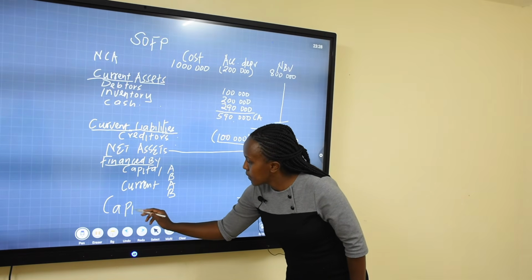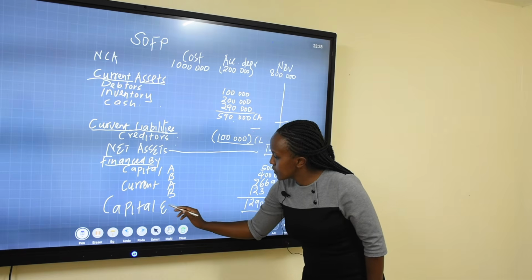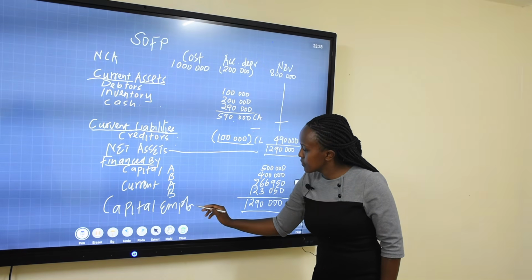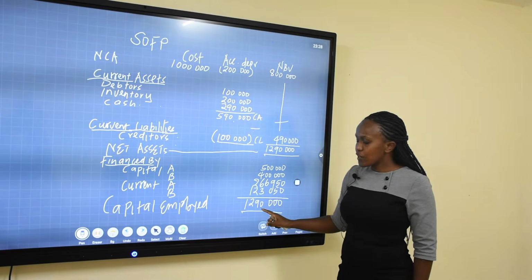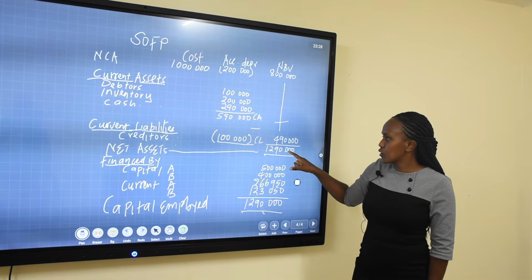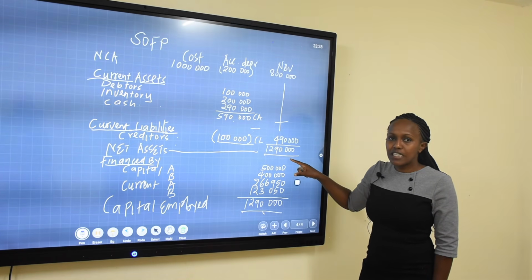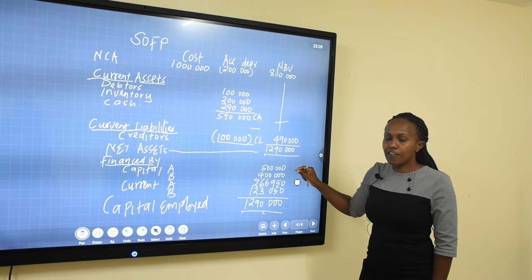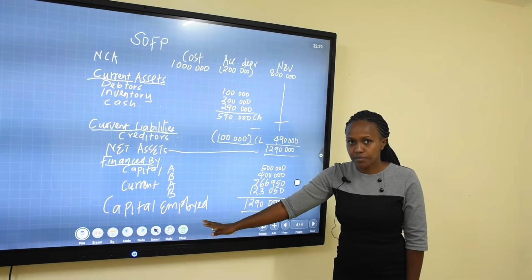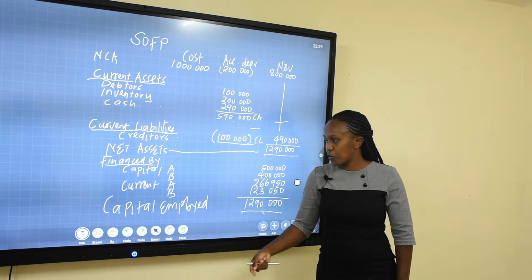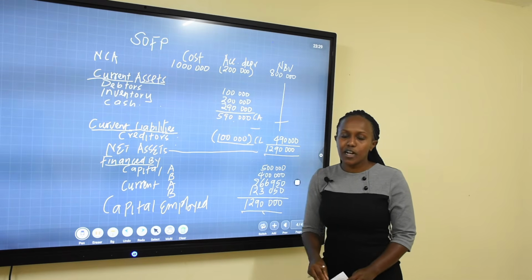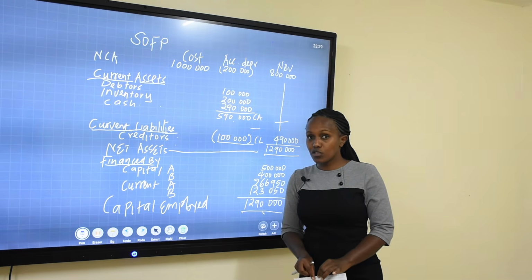Capital employed. Now, if the amount was not equal to this amount, it would mean they have a non-current liability, they have a loan. So we would add the loan here as was shown in the format. So that is how we do accounting for partnership. That is introduction to accounting for partnership.